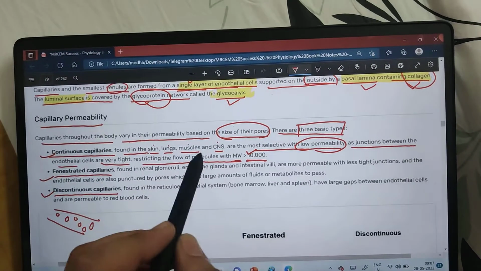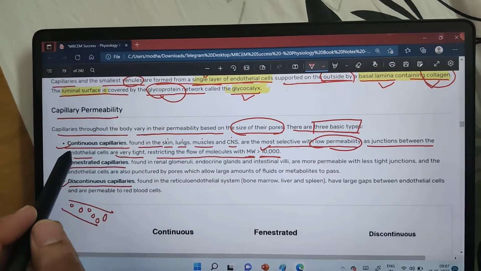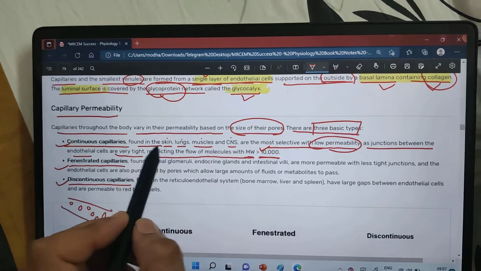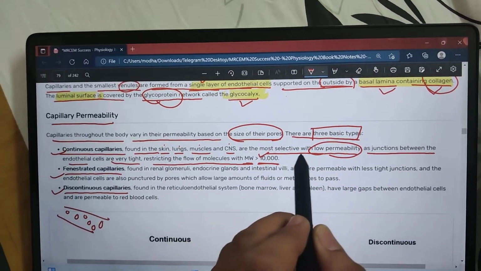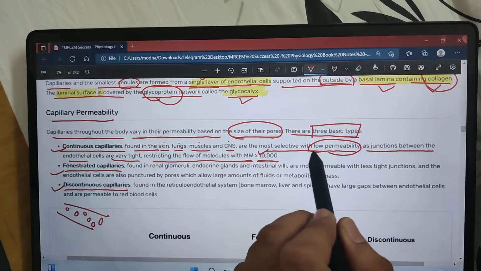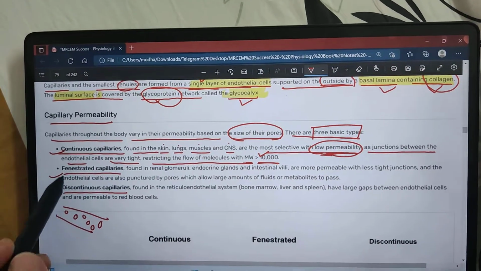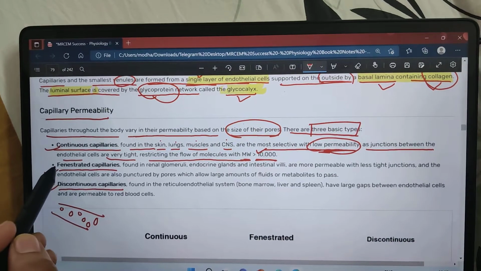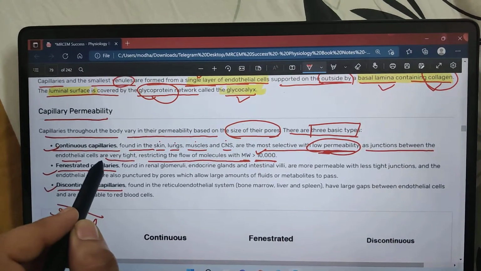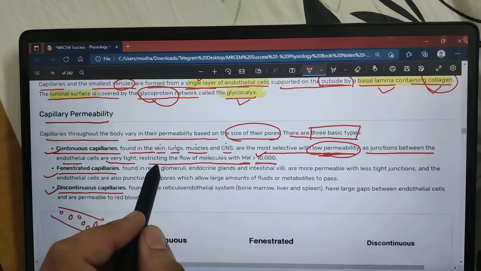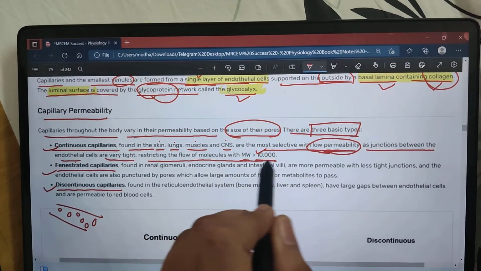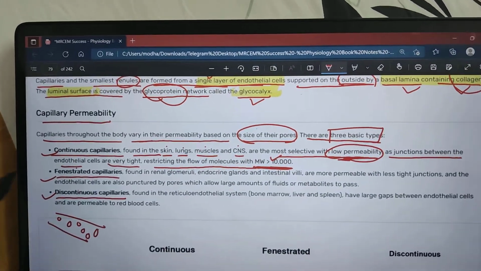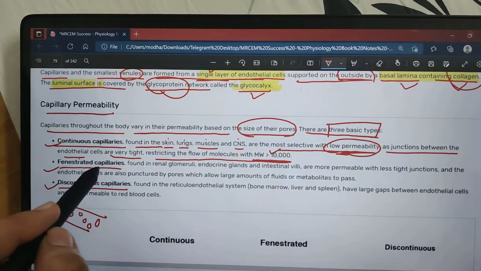As we have seen here, the continuous capillaries are found in the skin, lungs, muscles, and the CNS. They are the most selective, with low permeability, as the junctions between the endothelial cells are very tight, restricting the flow of molecules with molecular weight greater than 10,000. Then we'll discuss the fenestrated capillaries.